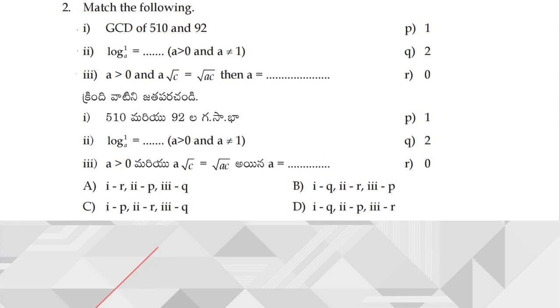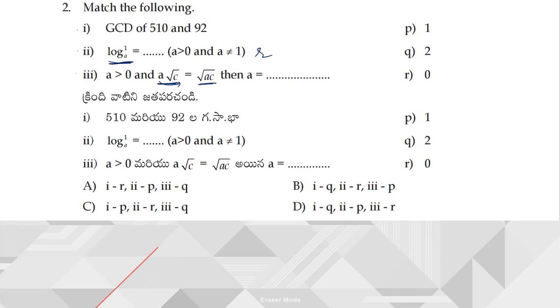So this is nothing but wastage of time, right? Log 1 to the base A, so already you know this value. Log 1 to the base A is nothing but 0. Next, A greater than 0, A root C is equal to root AC. So when A is sent inside, it becomes A square. So when A root C is equal to root AC, then its possible value is nothing but 1.